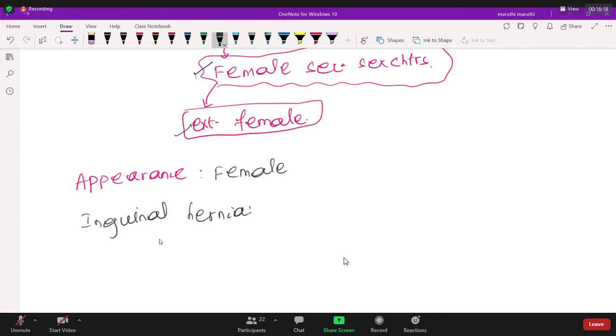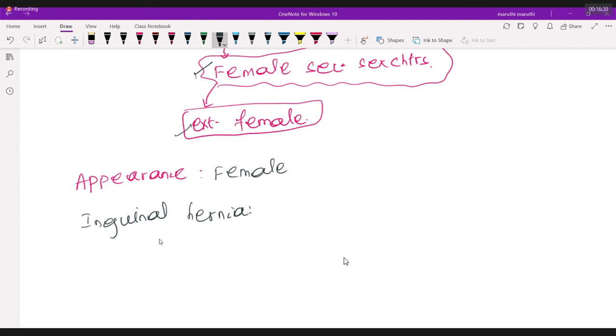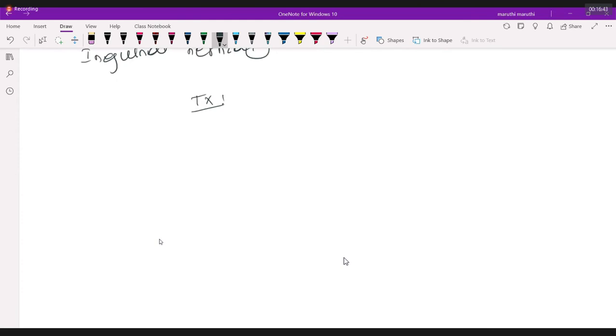So basically, testicles were supposed to go down into the scrotal sac. But because of this testicular feminizing syndrome, the scrotum is not formed. If the scrotum has not formed, they will remain in the inguinal canal, and that will lead to inguinal hernia. So what will be the treatment of this person? Now think and tell me. The person will remain as male or female?